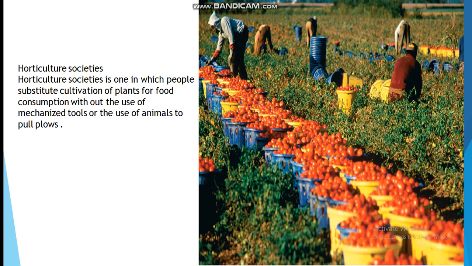After pastoral societies, the horticulture societies. Horticulture societies are those in which people substitute cultivation. They make it possible to cultivate and grow plants for food.